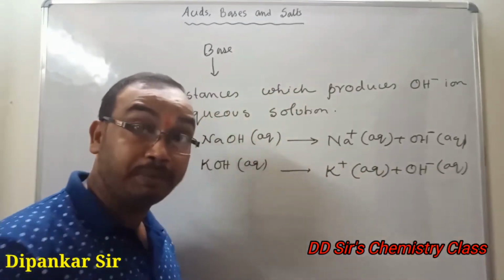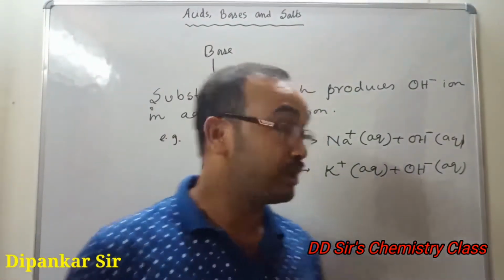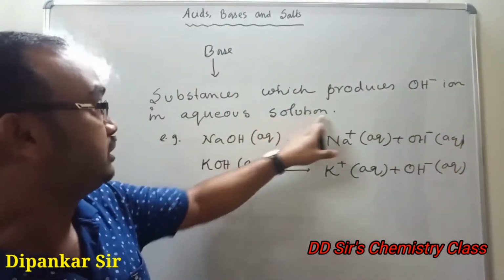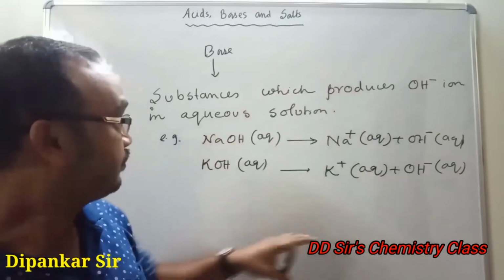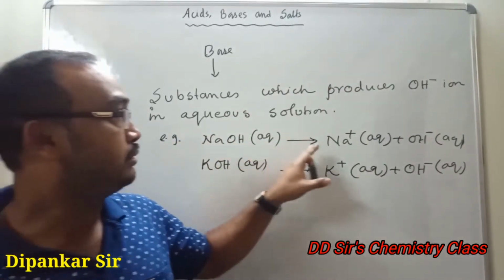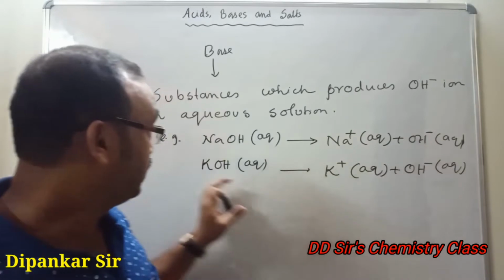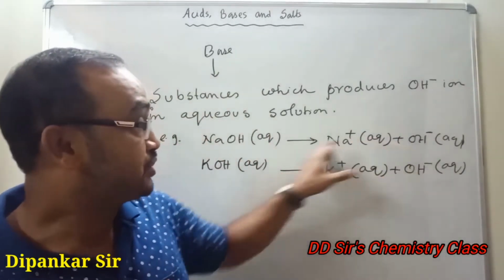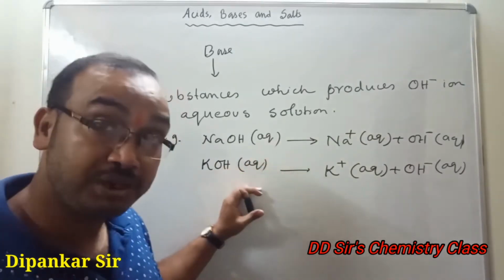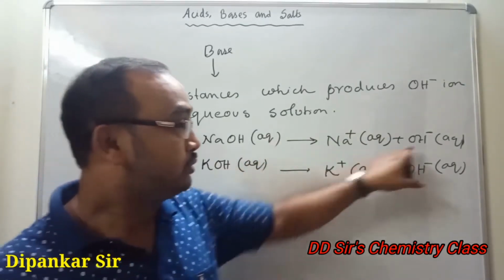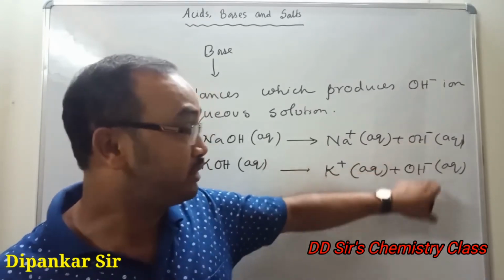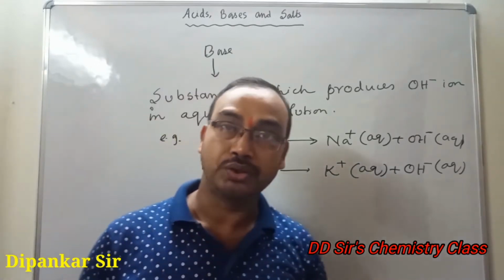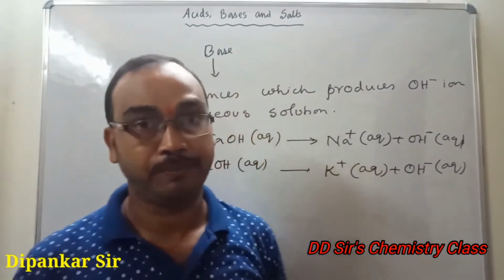So these are bases, the substances which produce hydroxide ion in aqueous solution are called bases. Example, sodium hydroxide, Na plus OH minus, potassium hydroxide, K plus OH minus. Since sodium hydroxide and potassium hydroxide release hydroxide ion in aqueous medium, these are bases. Not only these two, so many examples are there.